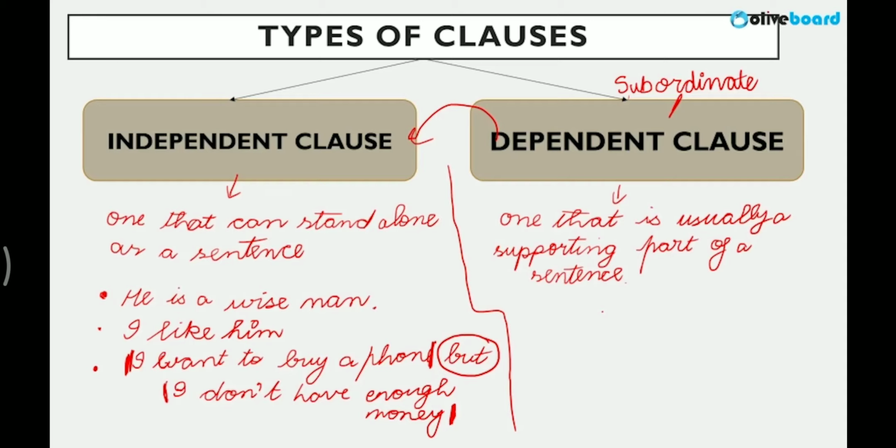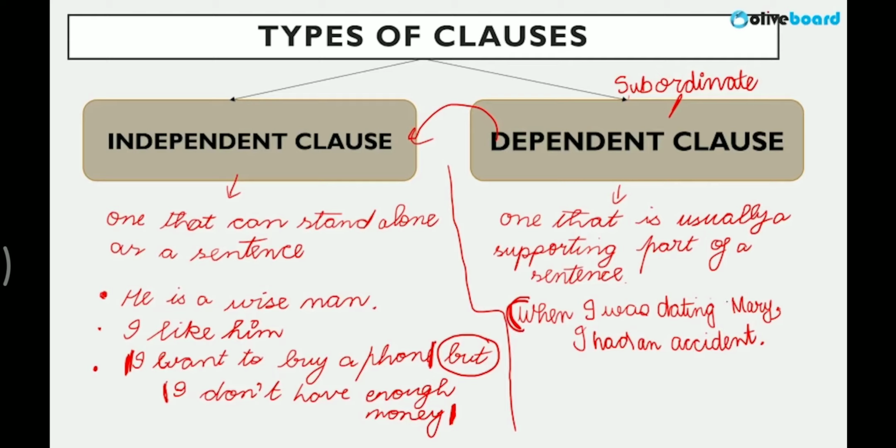Now let's see how this works. When I was dating Mary, comma, I had an accident. Now, please understand in this example, this particular part, when I was dating Mary, is not giving individual meaning.